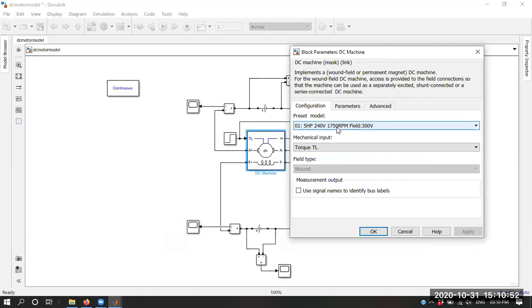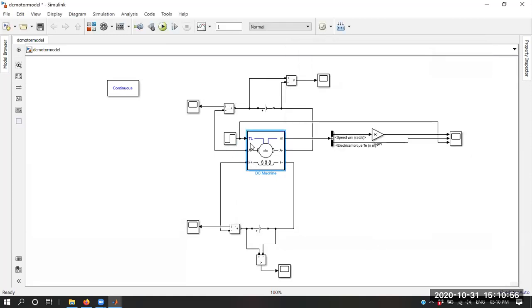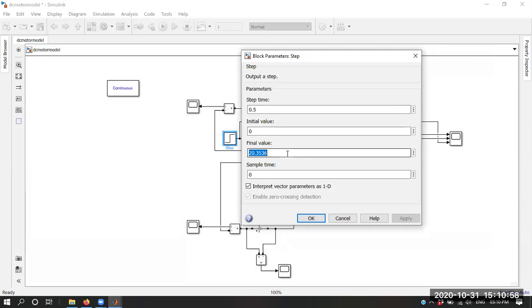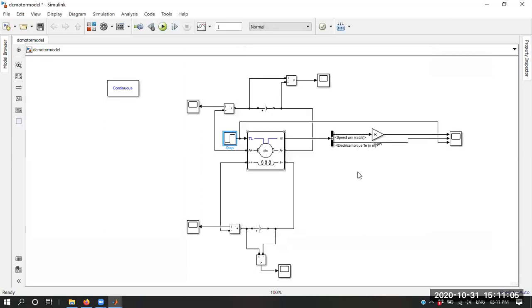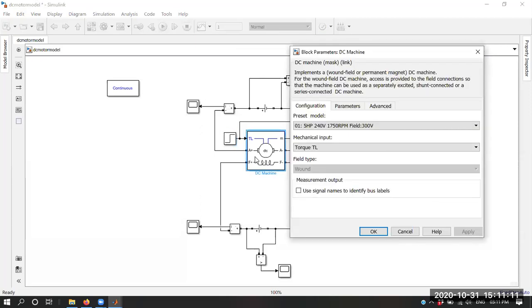Taking the ratio of Pm by omega m gives the rated mechanical load torque of this machine. If I provide 20.35 Newton meter of load, the motor will take rated current, and the speed will be near the rated speed of 1750 RPM.